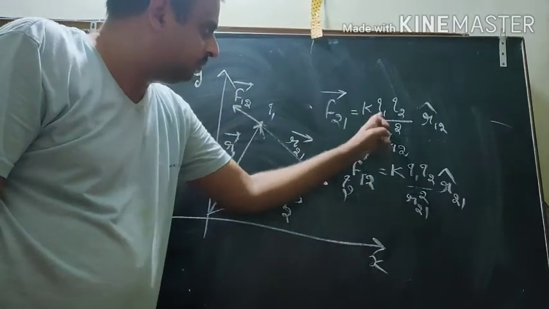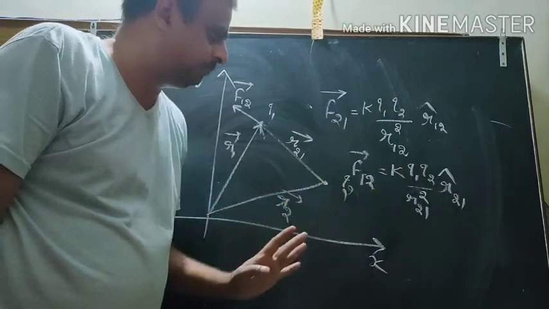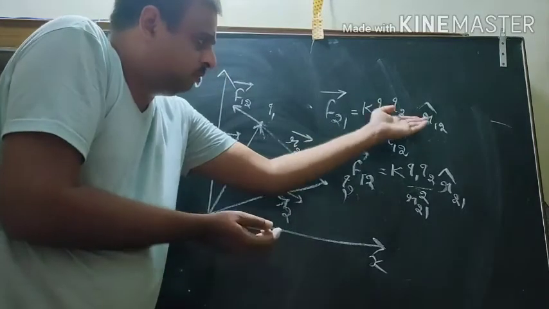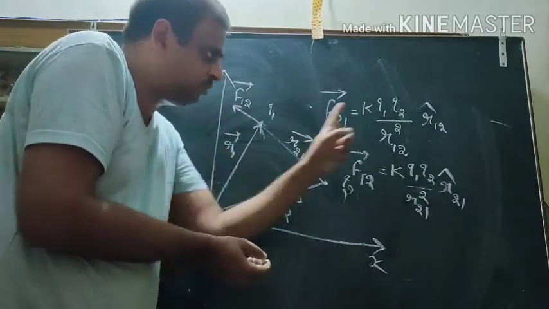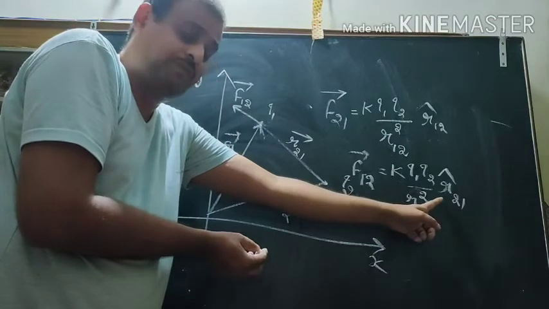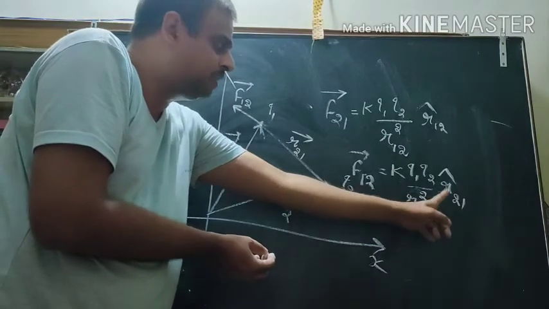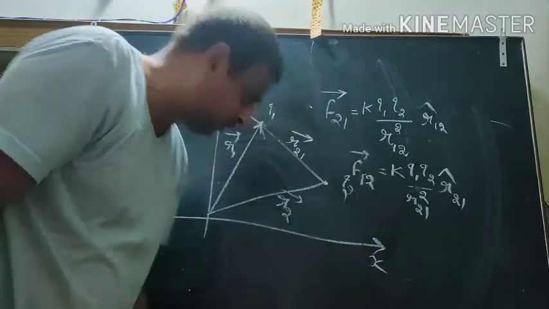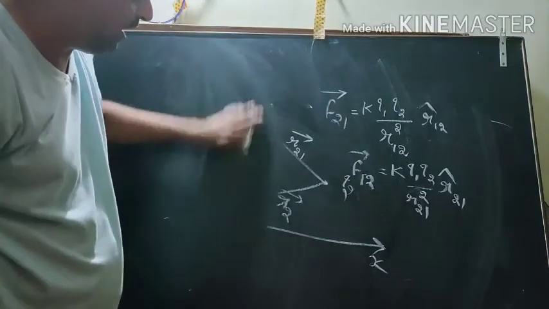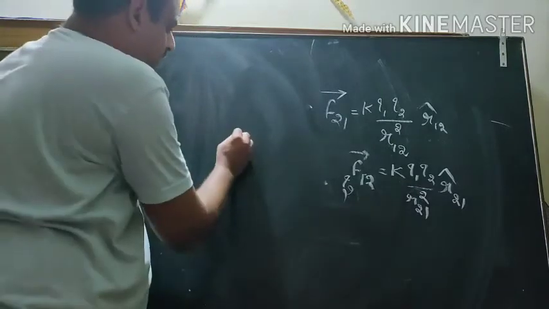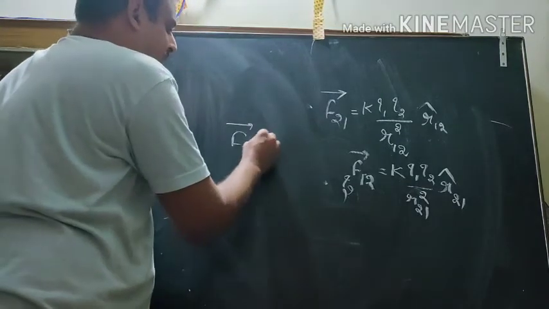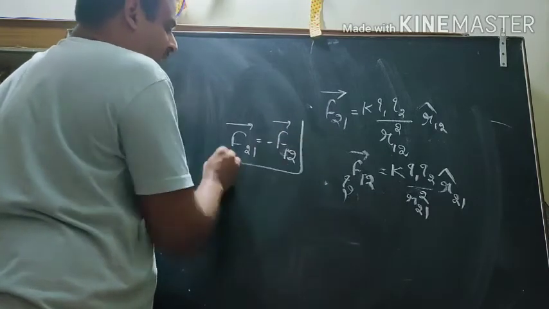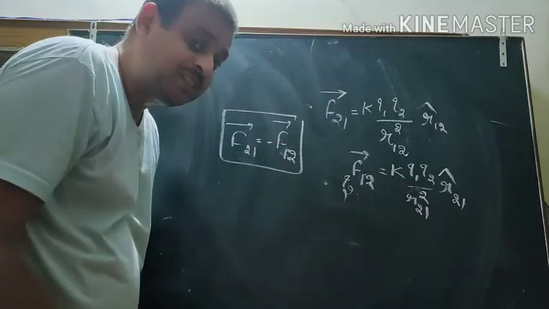This is same, this is same, this is same. Distance is same, displacement is same. What is the difference? They are also same. No. It is a negative vector. R12 is a negative of R21. So it means F21 is equal to minus F12. So it also obeys Newton's third law of motion.